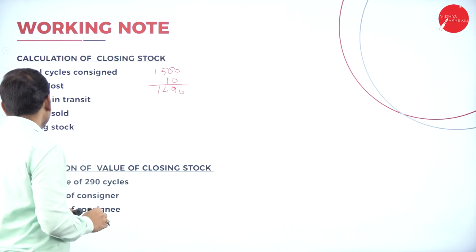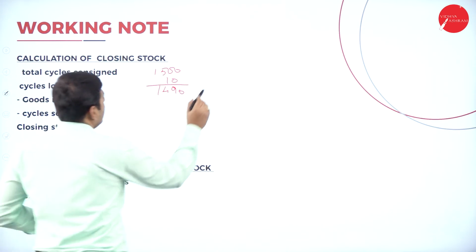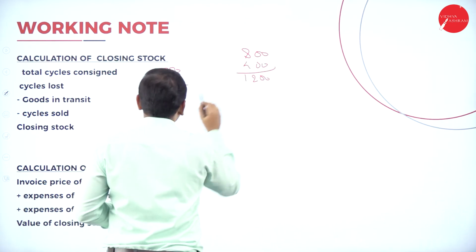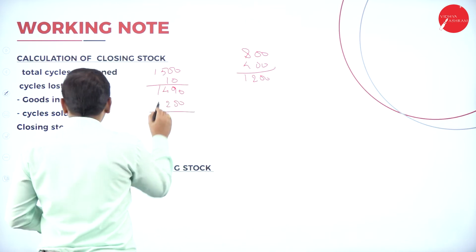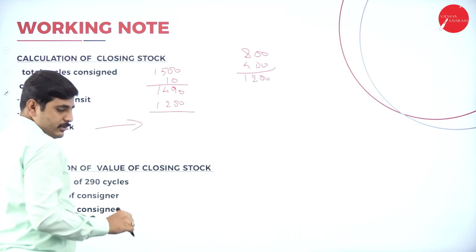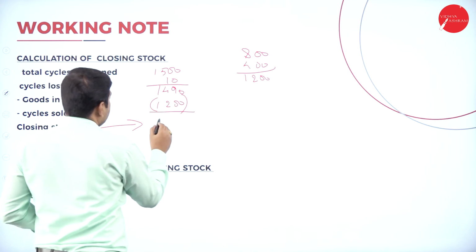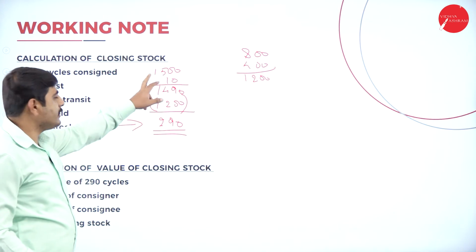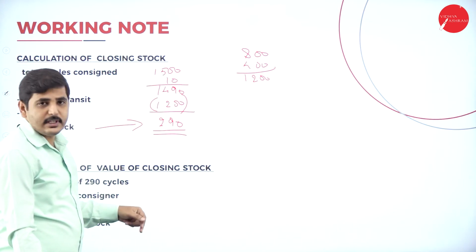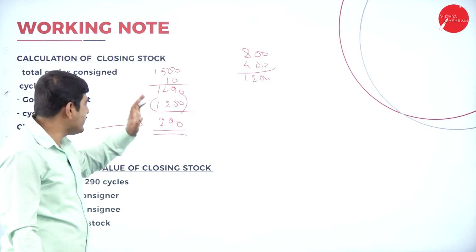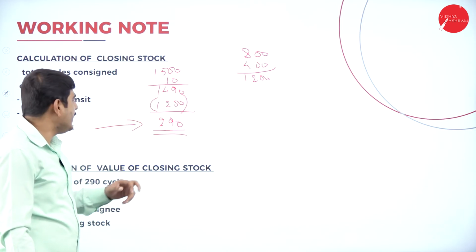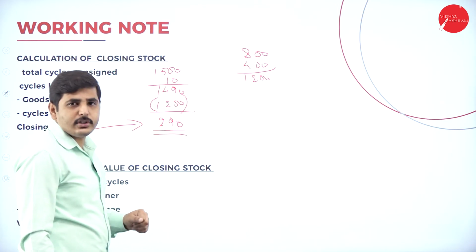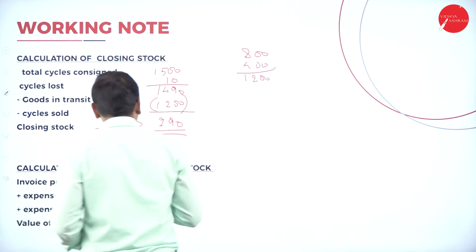Next one, cycles sold. How many cycles sold? 800 for cash, 400 for credit. That means 1,200. What is the closing stock now? Deduct this, so 290 is the closing stock. Total goods consigned is 1,500 cycles. Out of that 10 cycles lost in transit, remaining is 1,490. Out of that we sold 1,200. Remaining is the closing stock, unsold cycles.